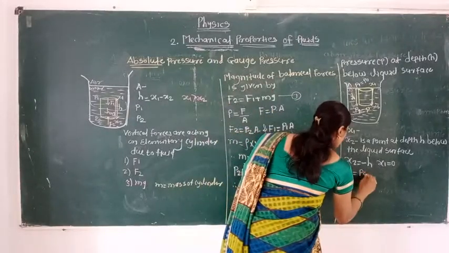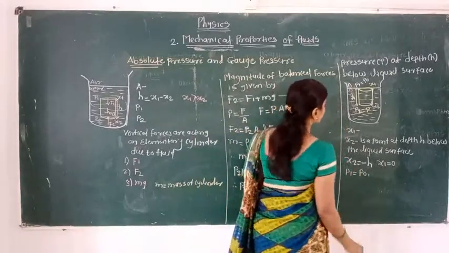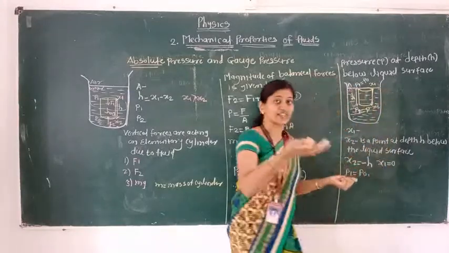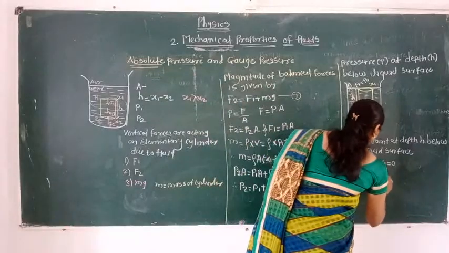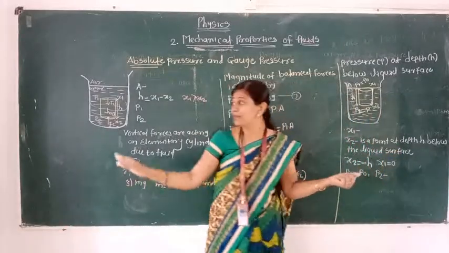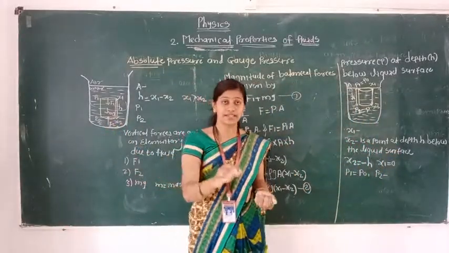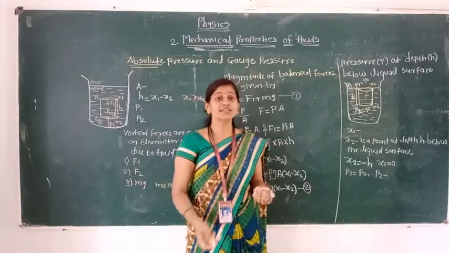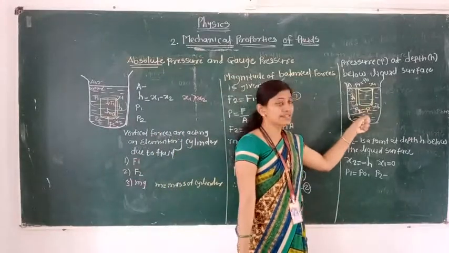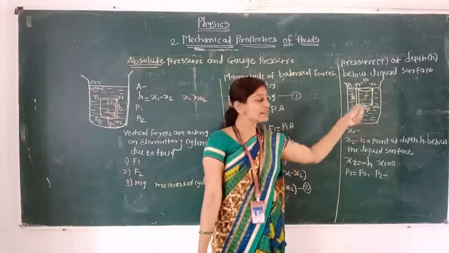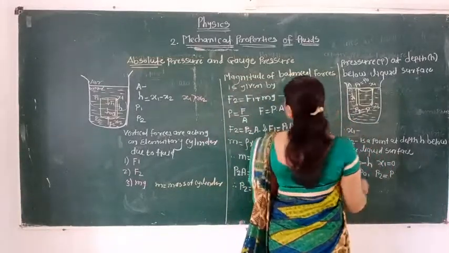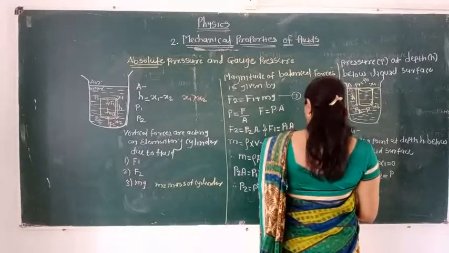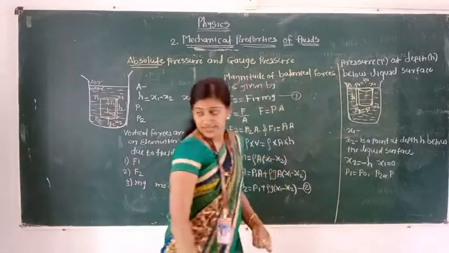P1 is nothing but P0, the atmospheric pressure. Why? Because the liquid surface is in contact with the atmosphere. Next, P2 is the pressure exerted by the fluid at the bottom surface, but here it is inside the liquid, so the pressure exerted by the liquid column is P. So we have to do this substitution in the given equation, our second equation.